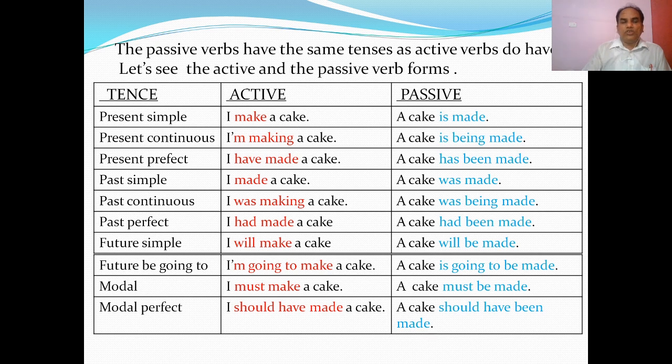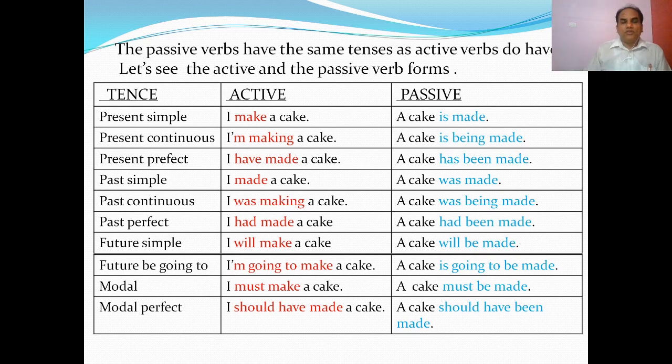In past continuous or past progressive, "I was making a cake" is active. The passive form is "a cake was being made". In past perfect, "I had made a cake" becomes "a cake had been made". In future simple, "I shall make a cake" becomes "a cake will be made". Future "be going to": "I am going to make a cake" becomes "a cake is going to be made".